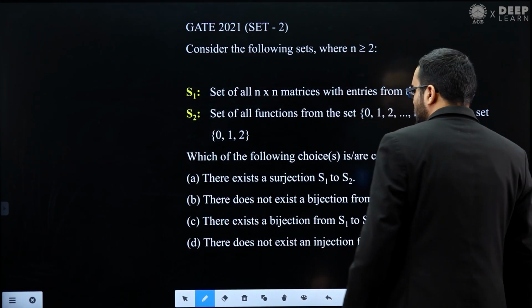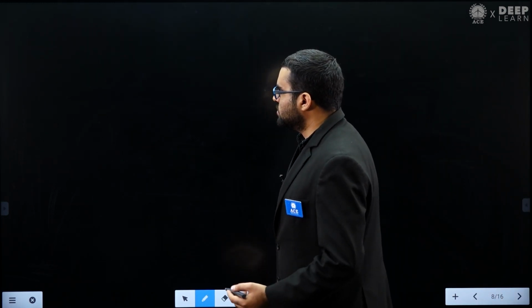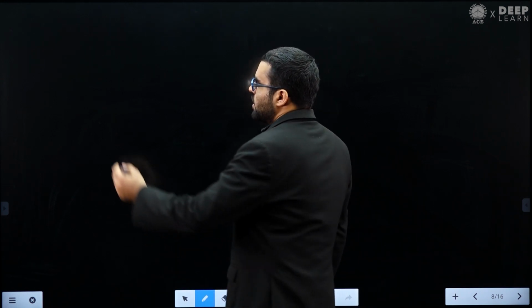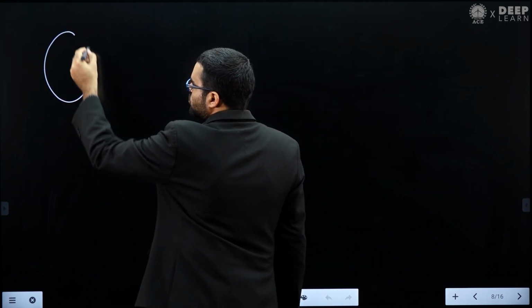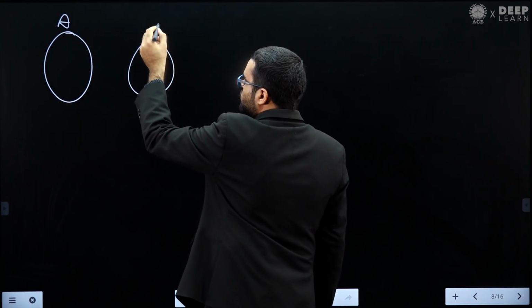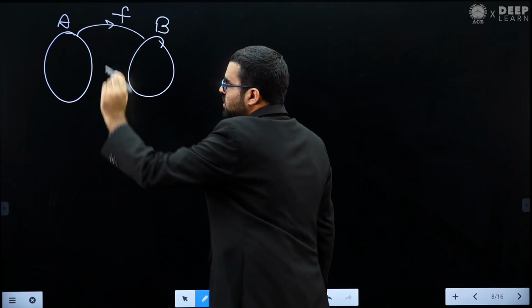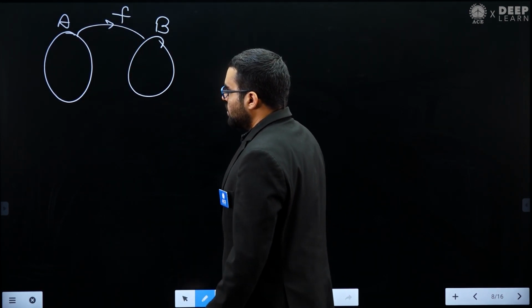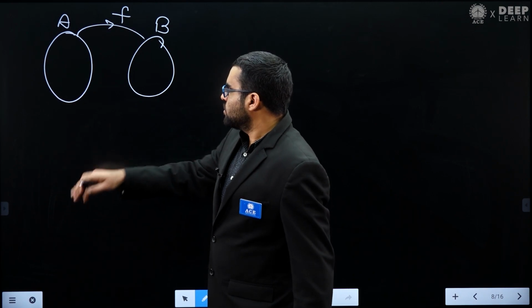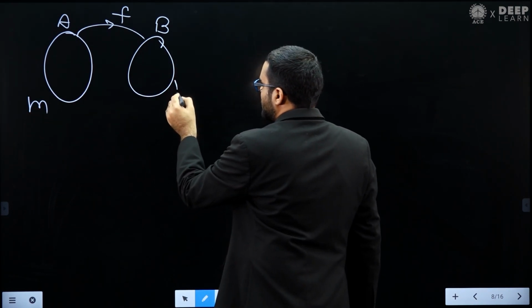Before we see this question, let me tell you some points about functions. Let's assume you have a function from set A to set B, where set A has cardinality m and set B has cardinality n.